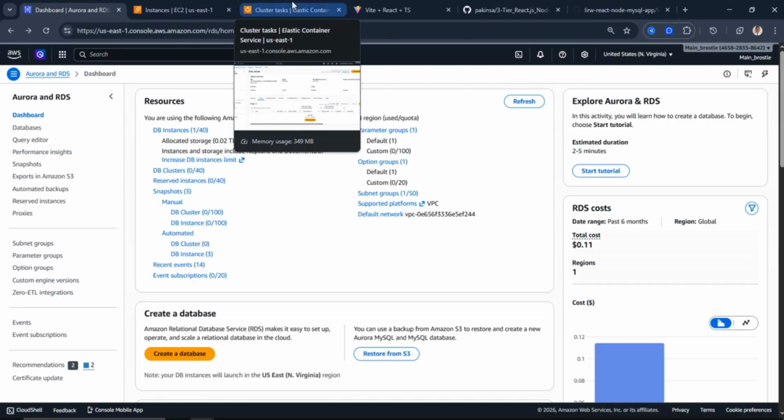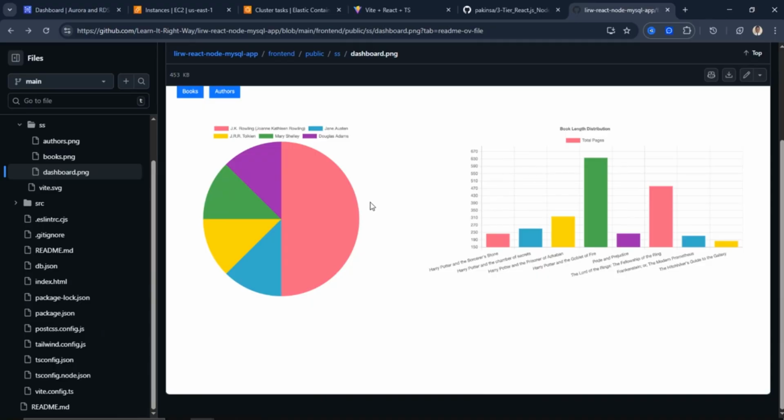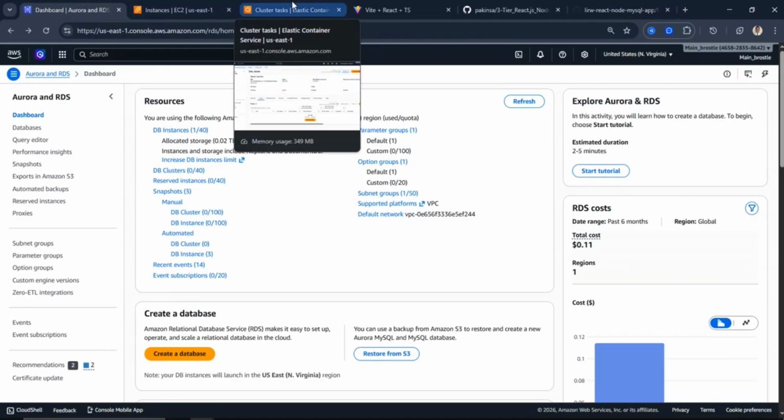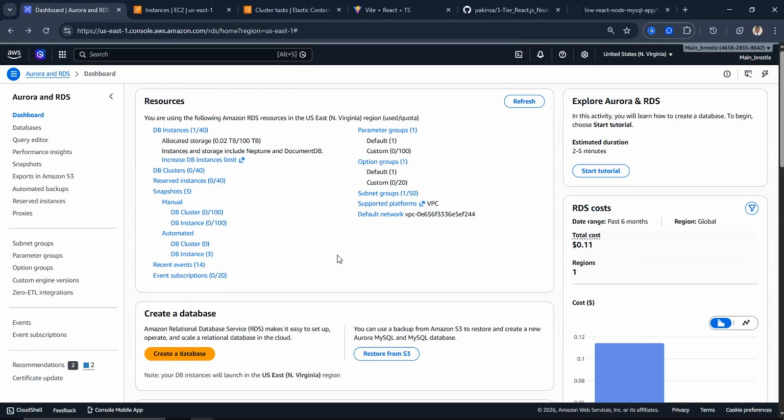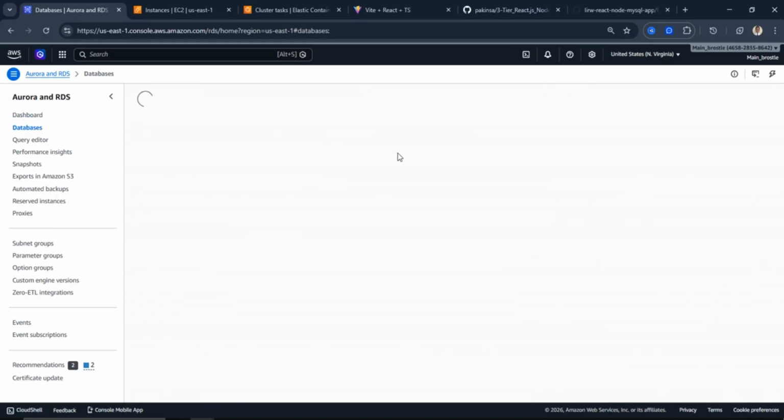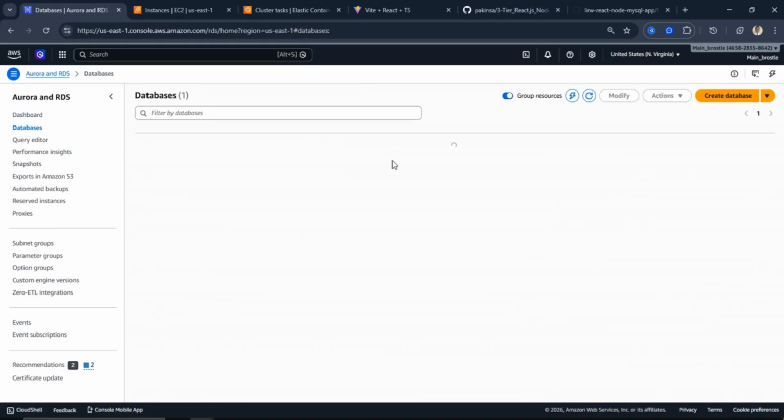There are many platforms you can deploy this kind of application on. I mean, it's not limited to AWS. You can deploy on Google Cloud, on Azure, on AWS, on DigitalOcean, on Hostinger. There are many of these cloud platforms you can deploy this on. So it's not limited to AWS, but AWS is a very popular platform that people use because of so many factors and so many features and services.